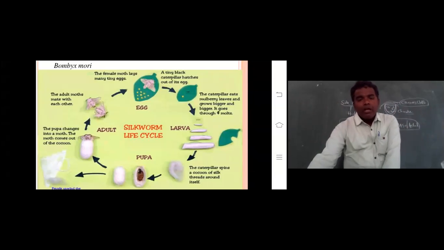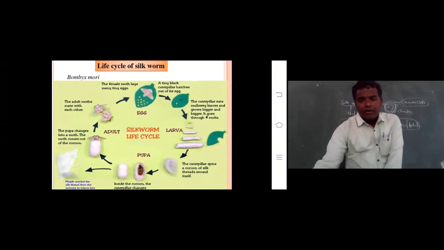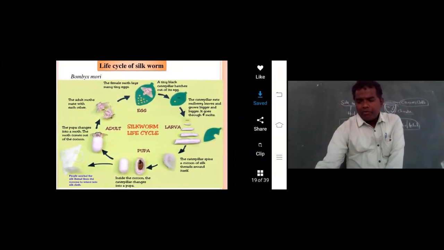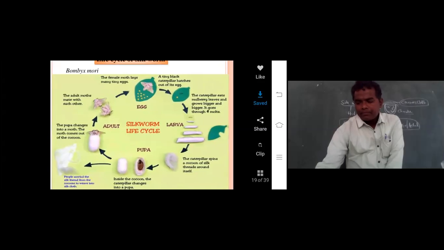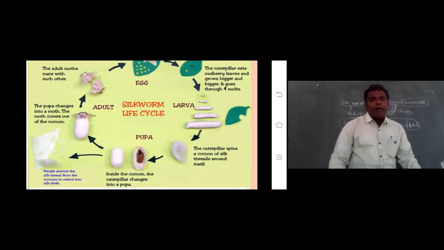Clear? Okay. Now let us come to the pupa. You know very well. This is the pupa stage. Inside the cocoon, the fifth instar larva enters into the pupa state. Inside the cocoon, the caterpillar changes into pupa.